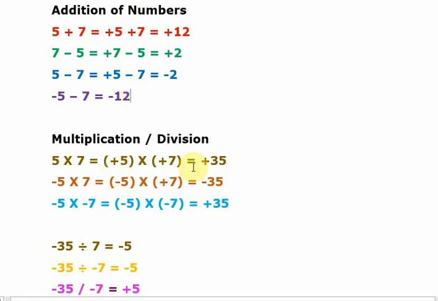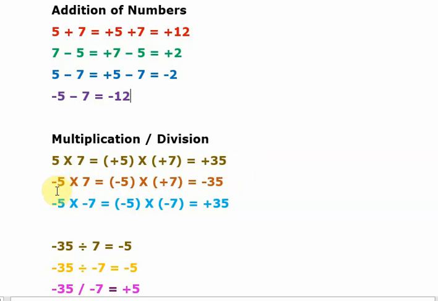Then multiplication and division. Simply we write 5 into 7. You all know this, right? But now you know 5 means plus 5, 7 means plus 7. So 5 into 7 is 35. So when plus numbers are multiplied together, the answer will be plus. This you need not memorize. Day to day we practice this, right? So therefore you need not put additional attention to this. You can simply write the answer.